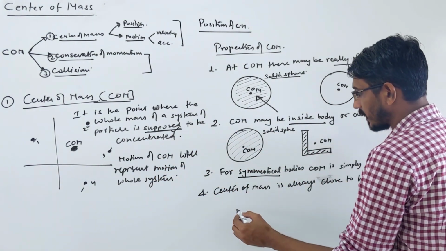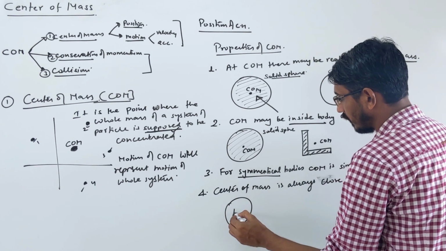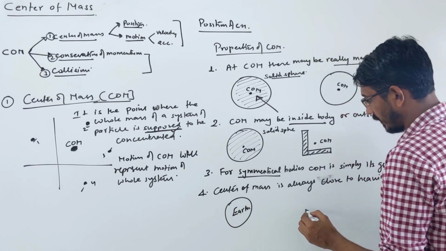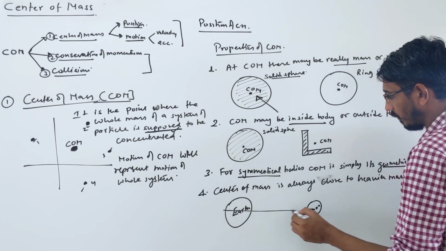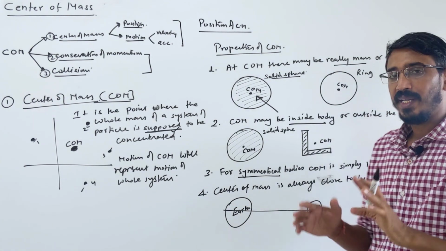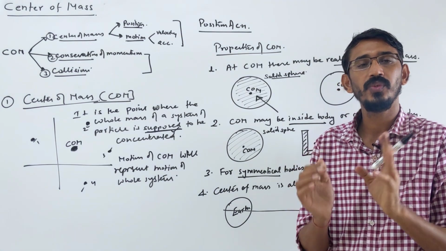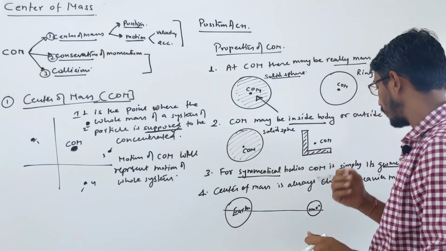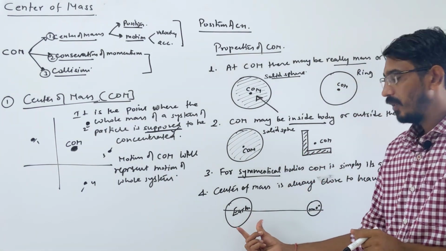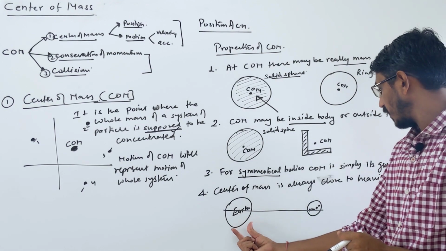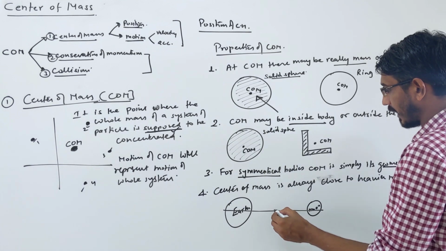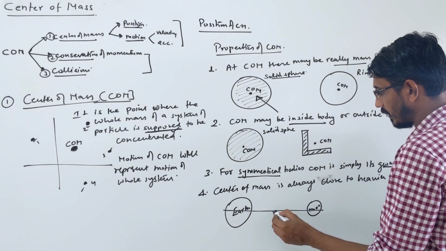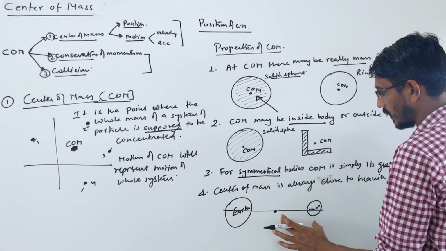This question was asked in our exam: this is the earth and that's the moon. They asked where the combined center of mass of the earth and moon system lies. So options were given like exactly in the middle, like a mid half distance, this distance the same.